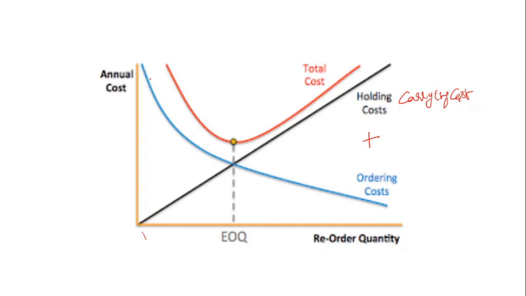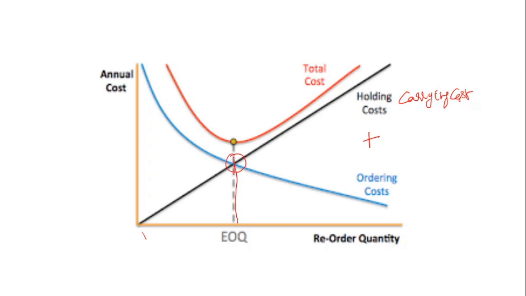Here the ordering cost constantly decreases when the number of orders increases. At the same time, carrying cost increases, that means if the stock in the firm increases in number of units, the holding cost of that stock is going to increase. When holding cost, that is carrying cost, increases and ordering cost decreases, both these curves are going to intersect with each other at a certain point, that becomes the EOQ of the firm.